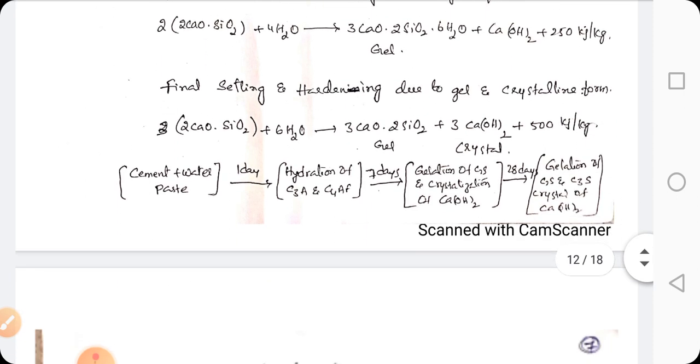Coming to the tabular column, in the cement plus water paste, after 1 day hydration of the tricalcium aluminates and tetracalcium aluminoferrates takes place, and after 7 days gelation of dicalcium silicates and crystallization of calcium hydroxide takes place, and after 28 days gelation of dicalcium silicates and tricalcium silicates, crystallization of calcium hydroxide takes place. So these are the time process for the cement.